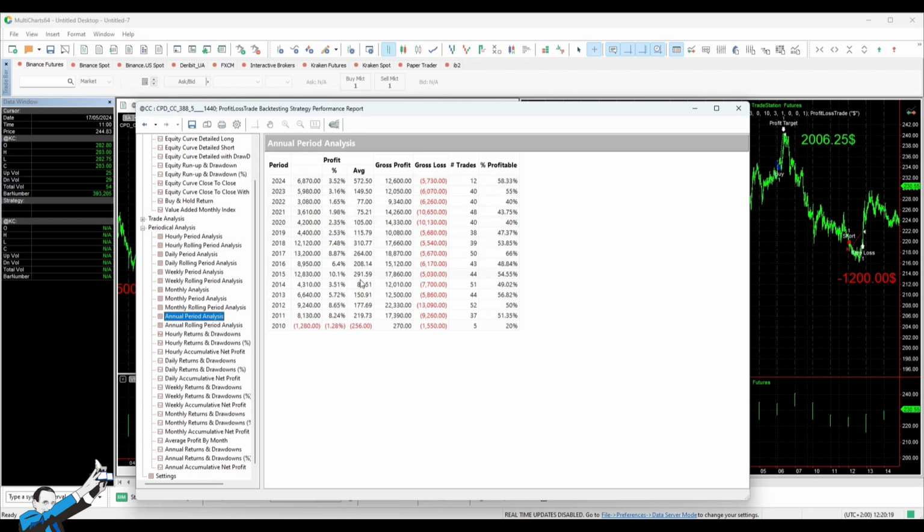In years like 2010 and 2014, we see lower average trade values. In those years, the system might not have been able to catch such trends because the commodity itself may have been less volatile and simply moved less. So are we claiming to always profit with this strategy? Absolutely not. But we aim for a statistical edge in trading this instrument.